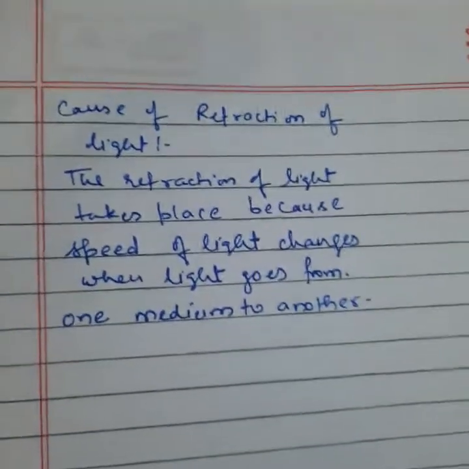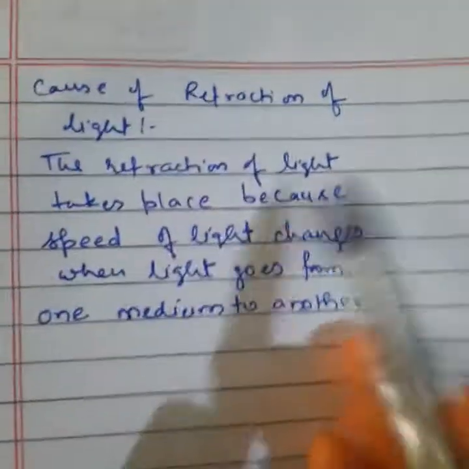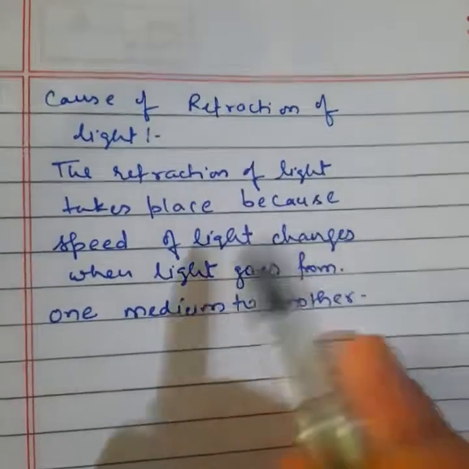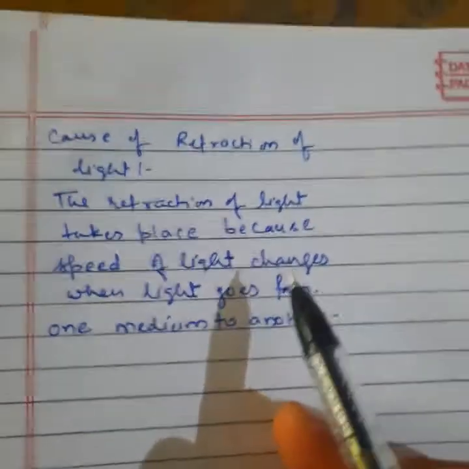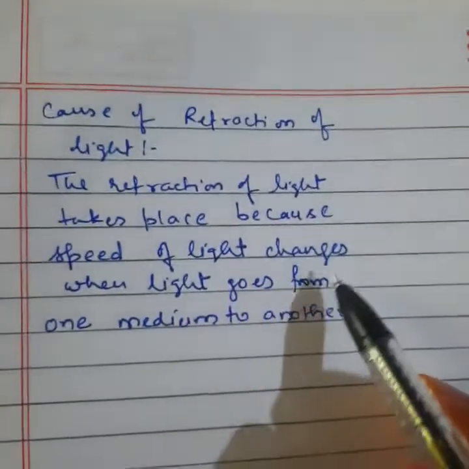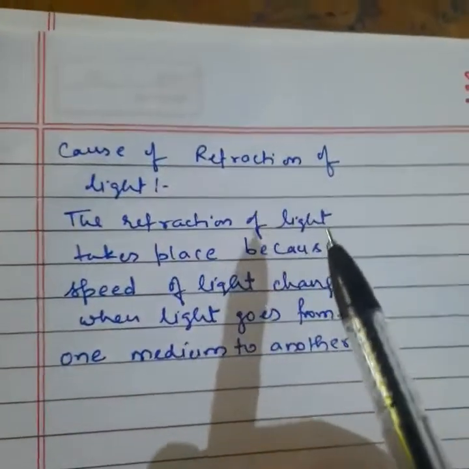Refraction takes place only when light travels from one medium to a second medium, so its speed changes. Simply, the speed of light works behind the refraction concept.